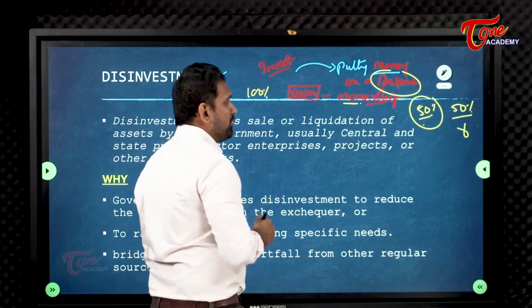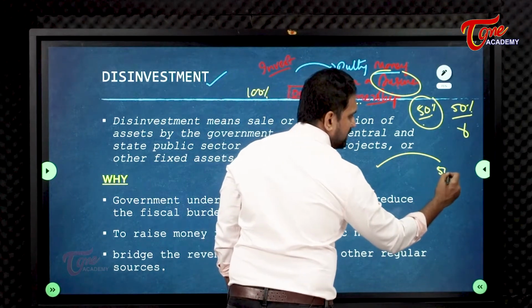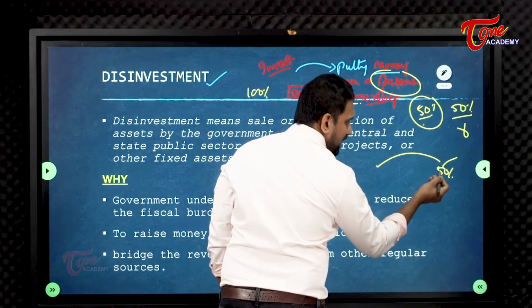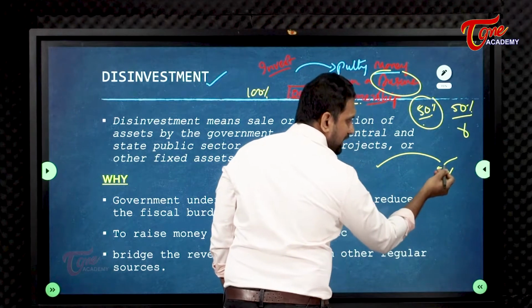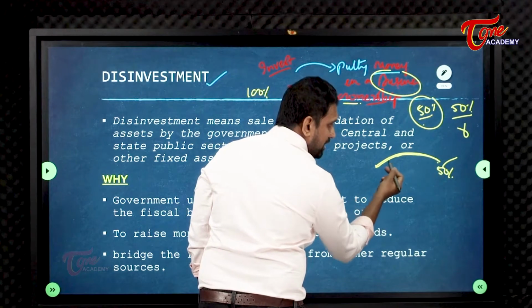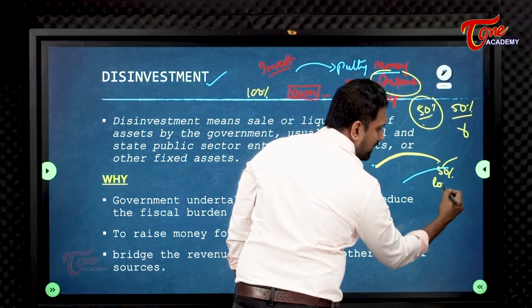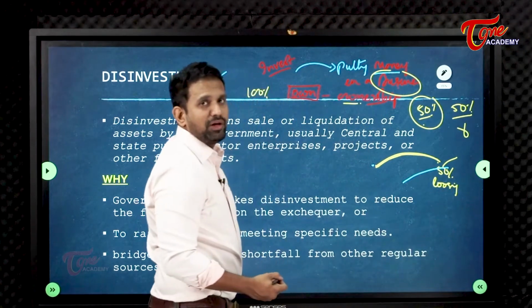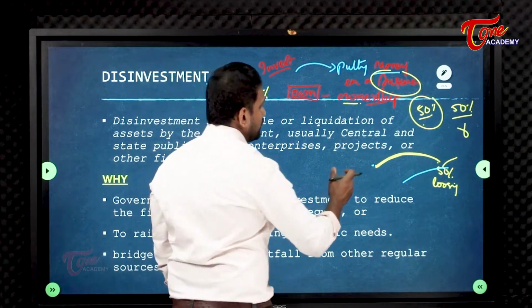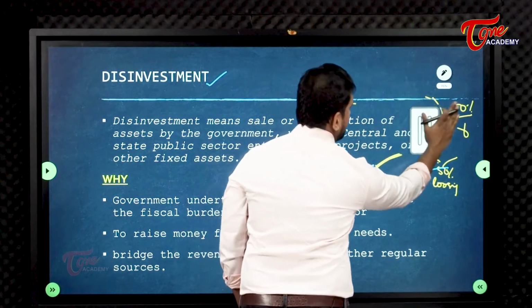Then disinvestment means I am taking my investment back. The 50% ownership I have, I am giving this ownership to my friend, and when I give this ownership to my friend, he will pay me back. So disinvestment means I am taking my money back. When I am taking my money back, I am also losing my ownership. Yes, I am also losing my shareholding in that. So I think you understood the difference between investment and disinvestment.